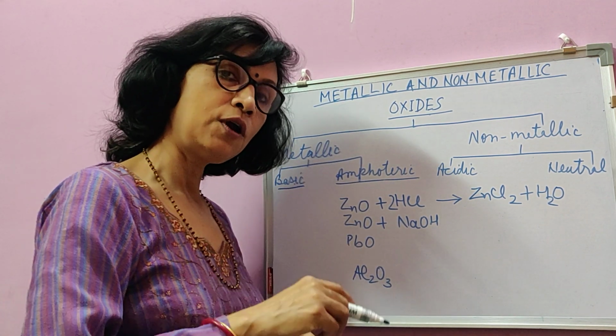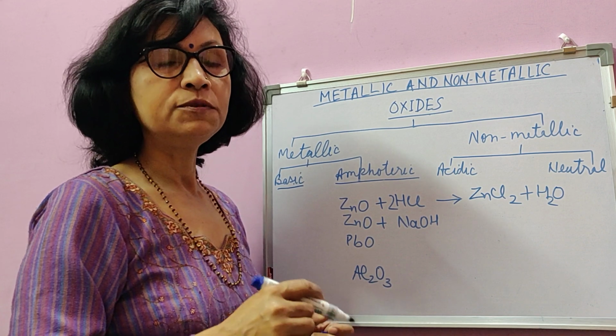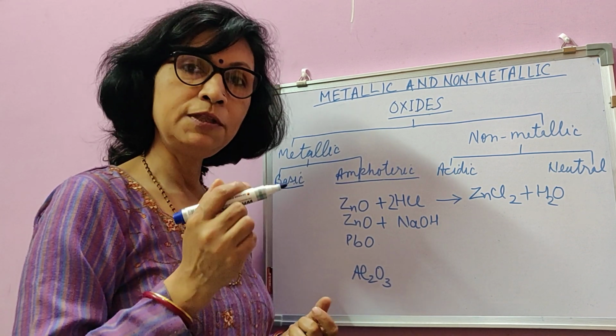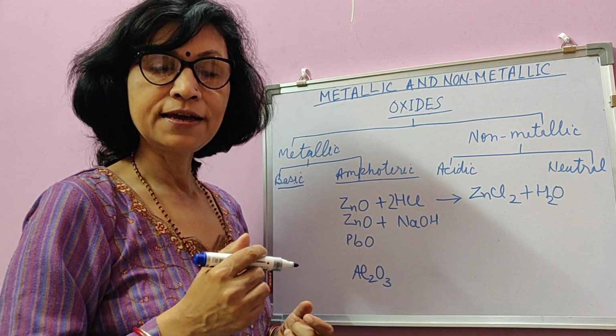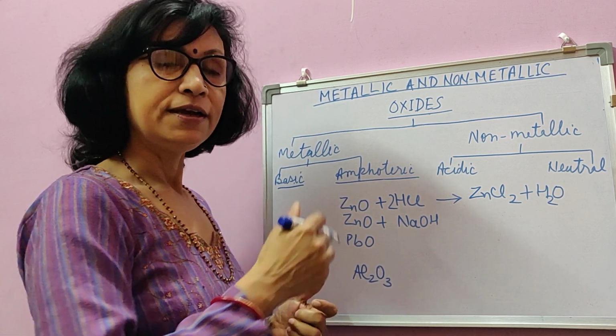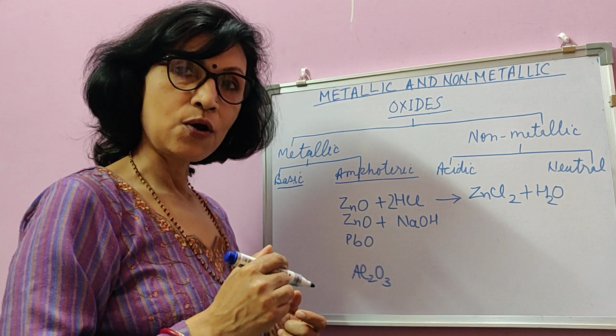It means it forms salt with acid as well as with base, because with acid it is acting like a base and with base it is acting like an acid, provided it is a strong acid or a strong base.